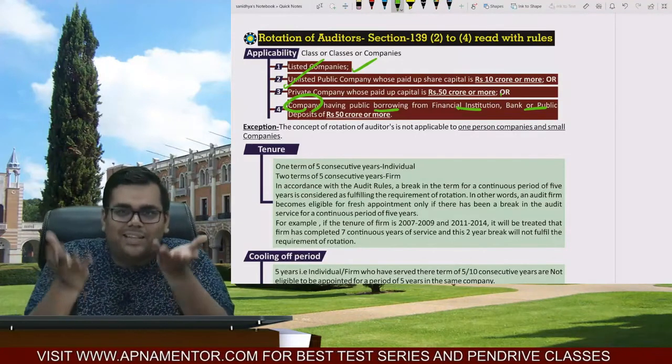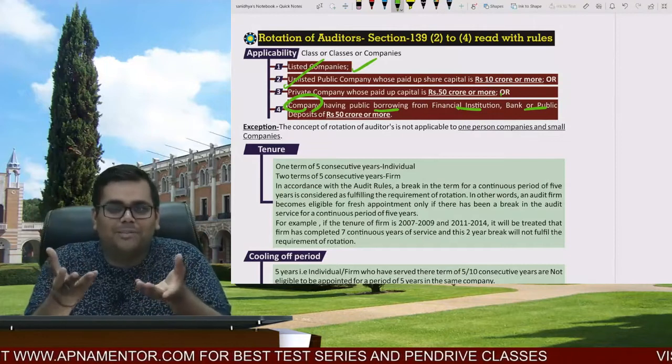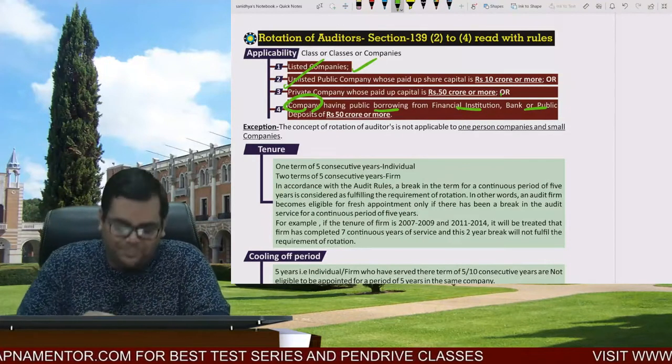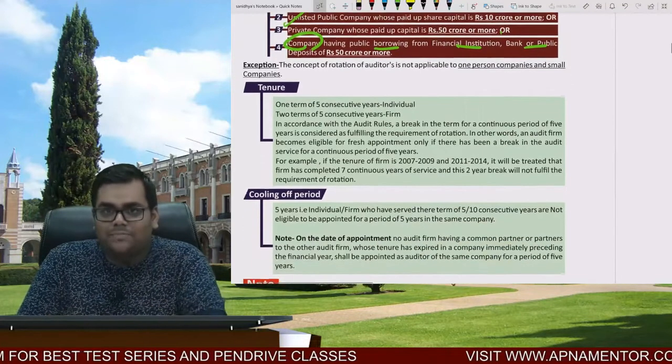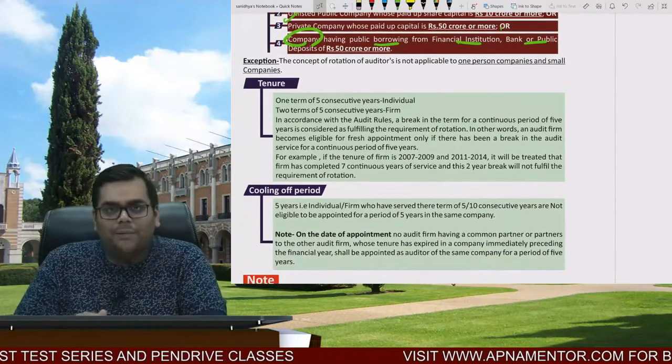Private companies, are they allowed to take public deposit? No, they are not allowed to take public deposit. That is a contravention in the first place. And this concept of rotation is not applicable to one-person companies and small companies. And now if this concept is applicable, what will happen?